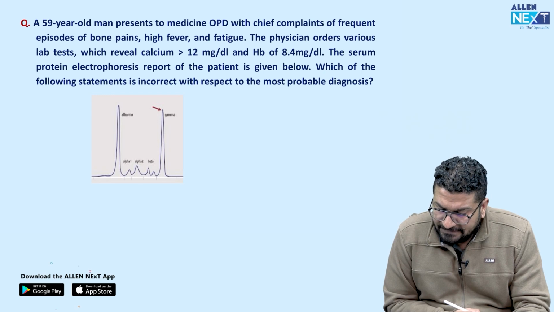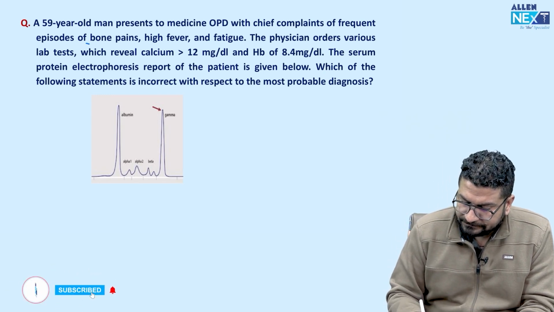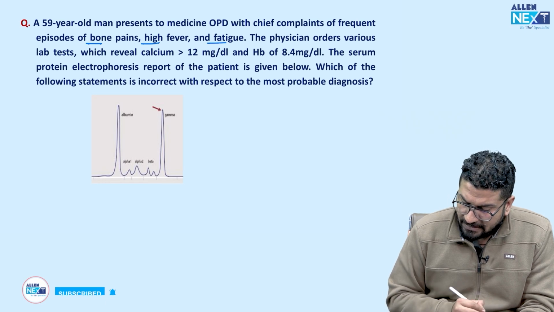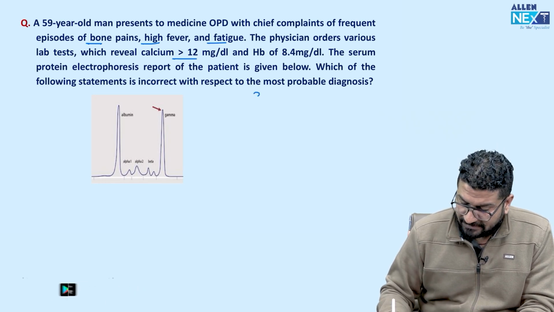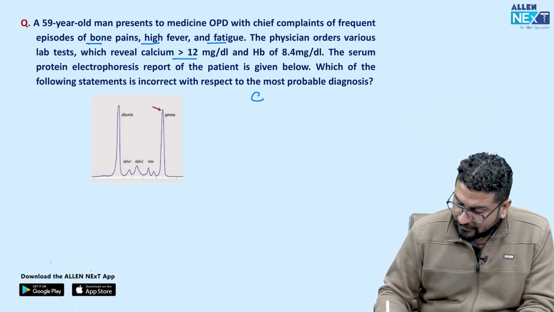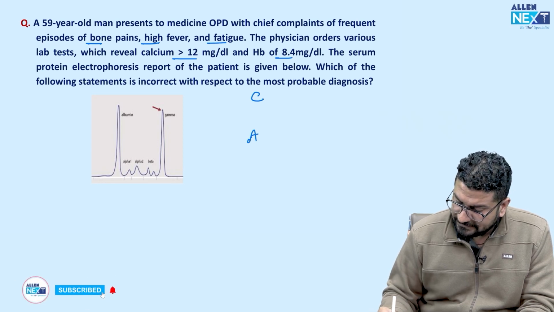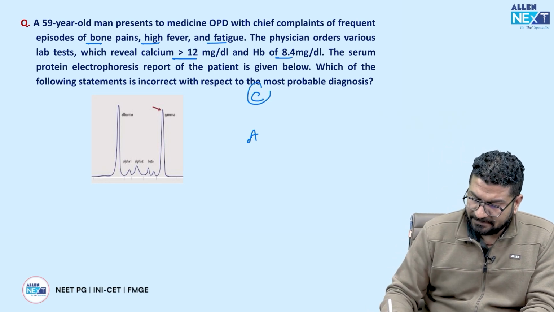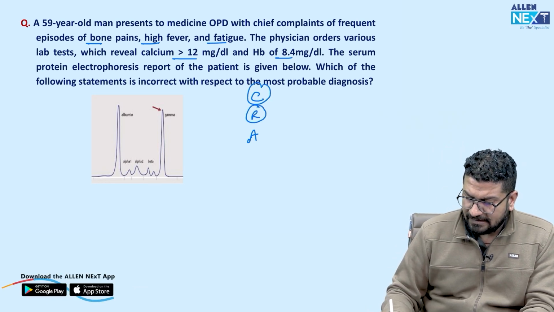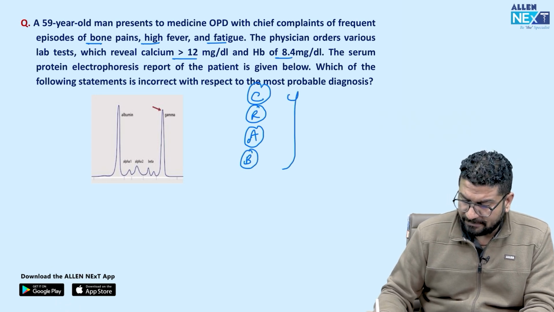59-year-old man presents to medicine OPD with chief complaint of frequent episodes of bone pain, high fever, fatigue. Order various lab tests which reveal calcium 12, calcium बढ़ा हुआ है, hemoglobin 8.4, anemia है. Serum electrophoresis report of the patient is given below. Following statements are correct with respect to the most probable diagnosis. So you can see hypercalcemia, renal involvement, anemia, and bone features. So CRAB features, these are features of multiple myeloma.